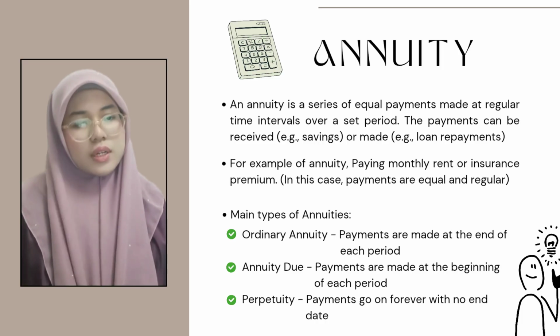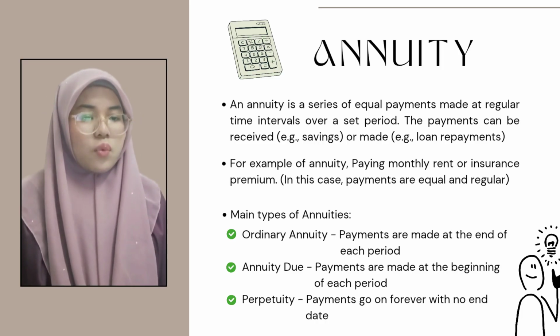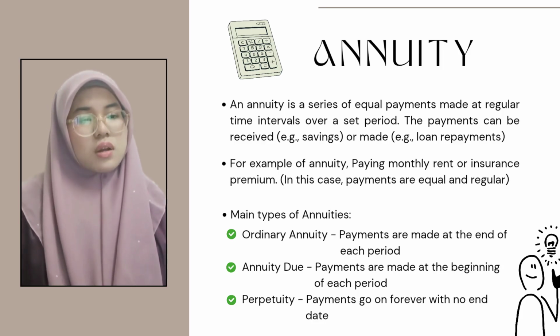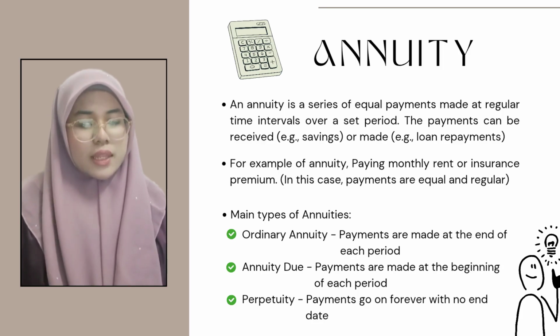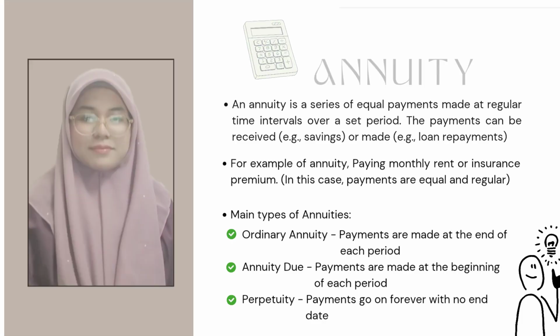For number one, we have ordinary annuity, which means that the payments are made at the end of each period. And the second one, we have annuity due, where the payments are made at the beginning of each period. And the last one, we have perpetuity, where the payments go on forever with no end date.